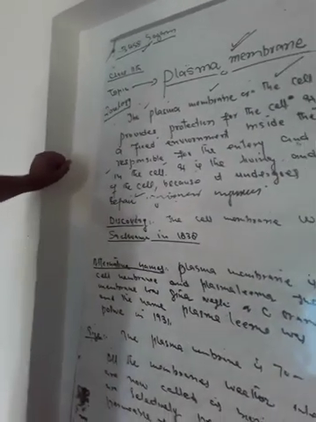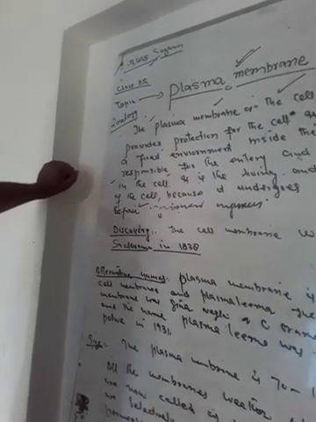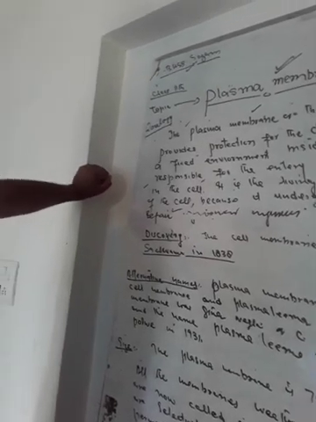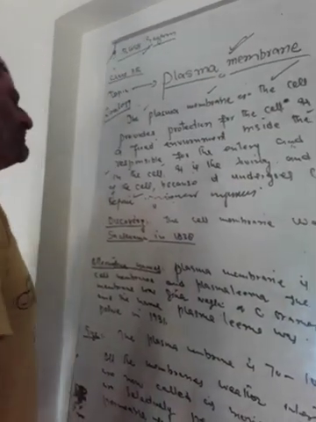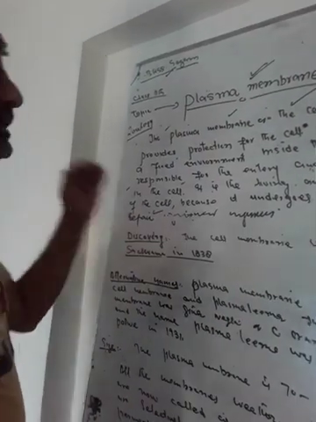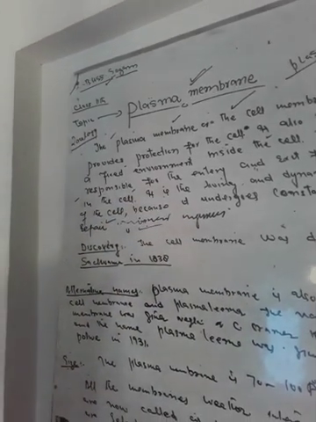Dear students, this plasma membrane, which is also called a cell membrane, which is also called a plasma lemma, provides protection for the cell, number one, and it also provides a fixed environment inside the cell, number two. Number three, it is responsible for the entry and the exit of molecules in the cell. And number four, it is the living and dynamic organelle of the cell because it undergoes constant renewal and repair of the minor injuries. Then, who discovered this cell?